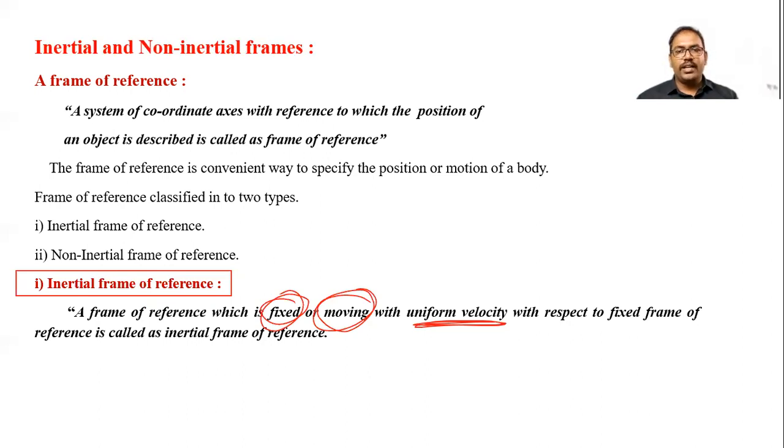Whatever physics we learn here, we learn with respect to the earth, so it comes under the inertial frame of reference.